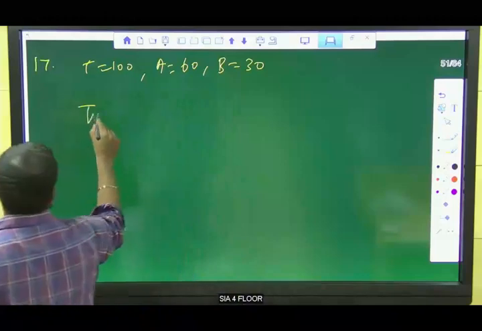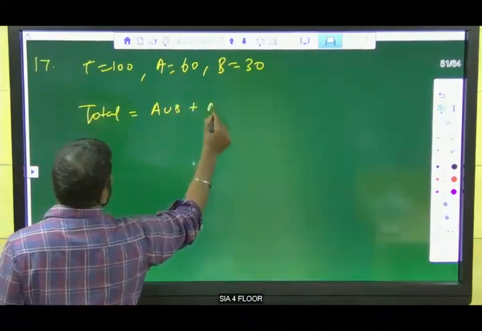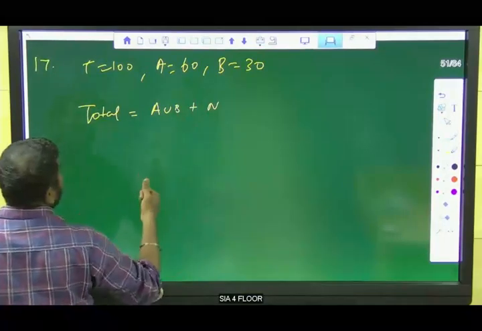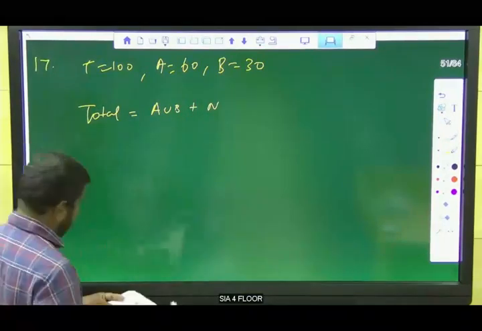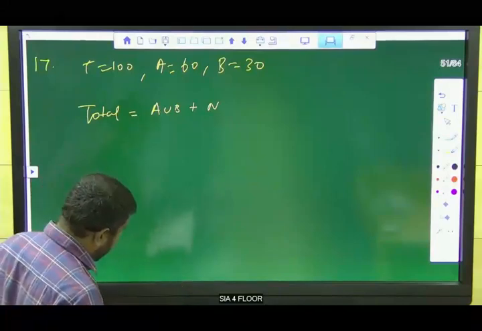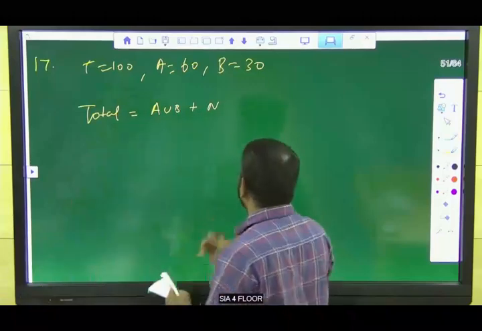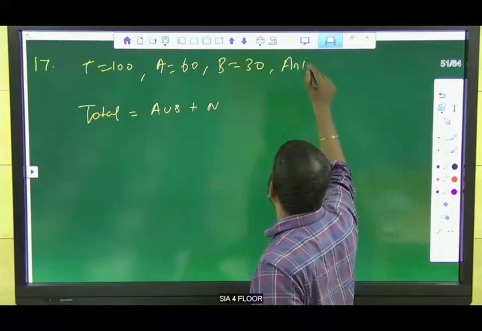Listen, guys. Total is equal to A union B plus neither. 10% play both the games, so we have A intersection B is 10%.